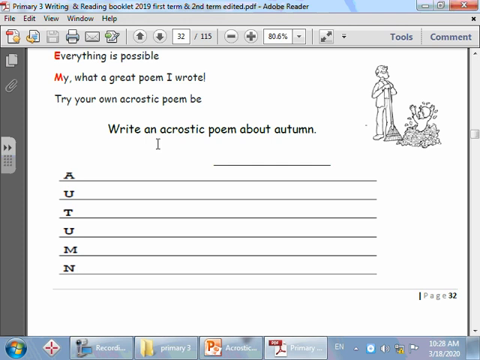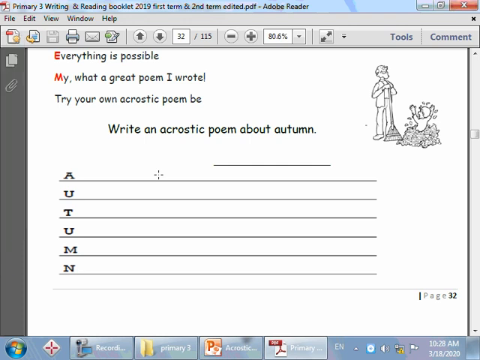Here we have autumn. What is autumn? Autumn is a season, another word for fall. Okay, so let's write together about autumn. Here we have the letter A. Who can think of words that start with the letter A? Very good.